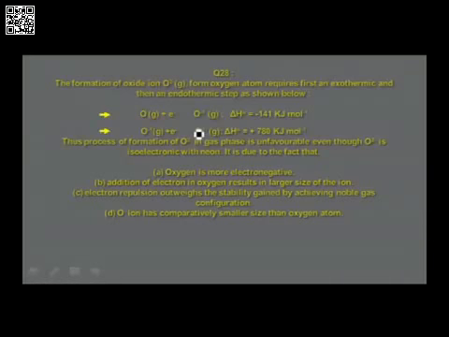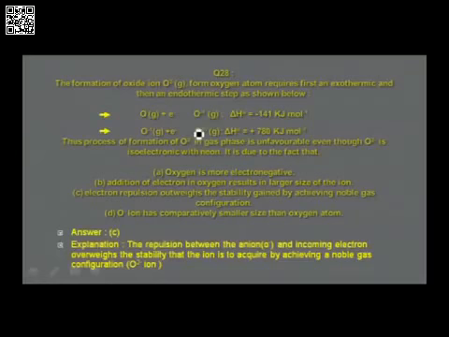I find the answer is in option C, electron repulsion outweighs the stability gained by achieving noble gas configuration. O2- has 10 electrons, as neon does, but that stability is in fact overcome by the repulsion between the negative charge on O- and the negative charge of the electron.